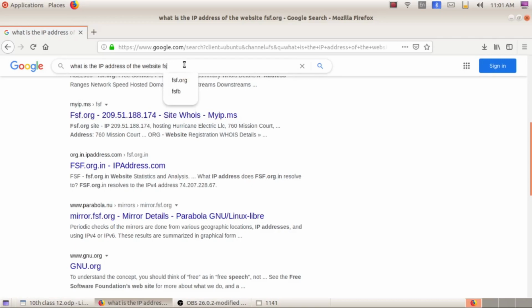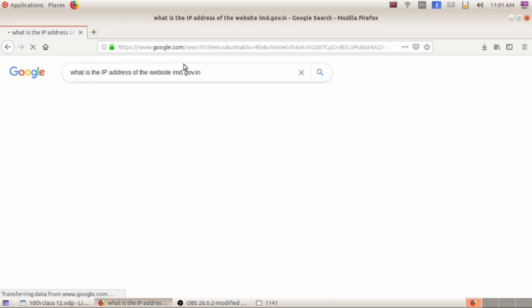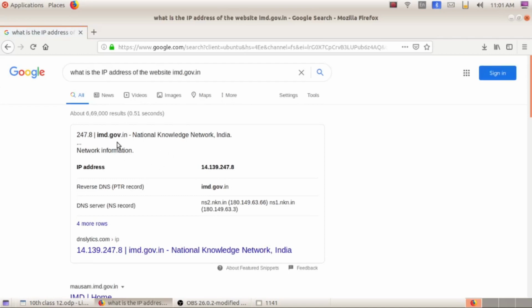Then one more website is given, imd.gov.in. The IP address of imd.gov.in, National Knowledge Network, is as follows: 14.139.257.8. So this is activity 7.1 and 7.2.